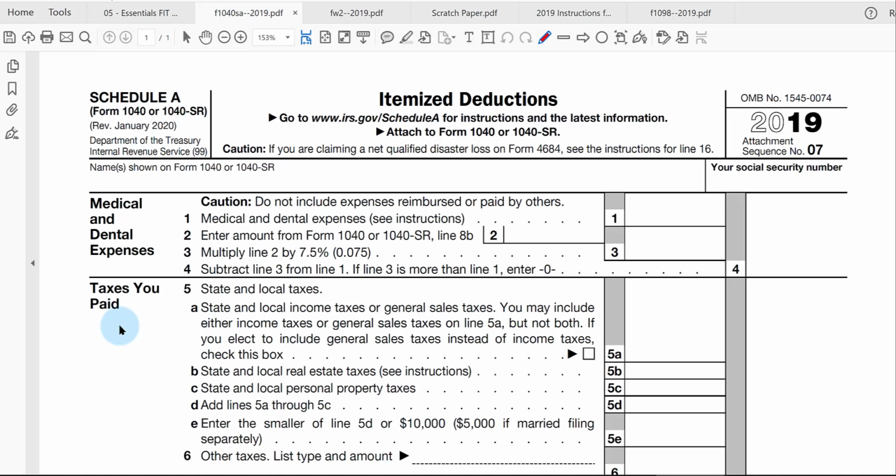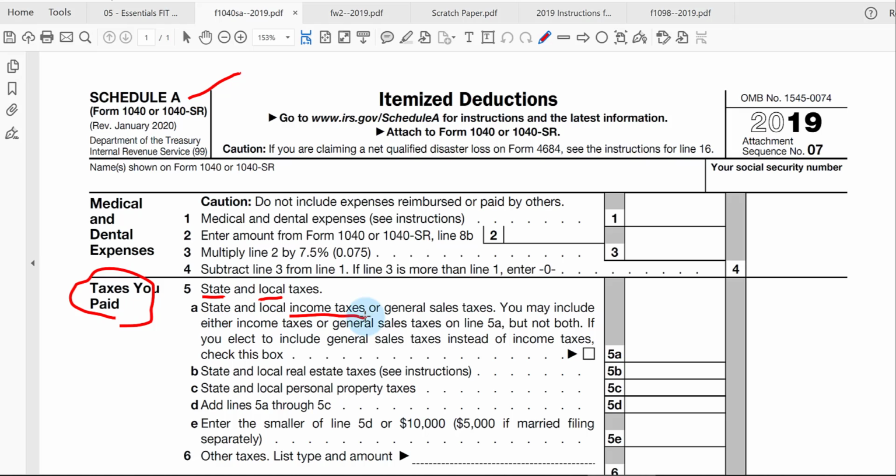This is part 3 of our Chapter 5 video lecture where we discuss the tax deduction claimed on Schedule A. Most of the taxes that you can deduct are paid to state governments or local, meaning county or city, governments. And there are different types of taxes you pay to the state or local governments. The larger one is probably the income taxes that you pay.